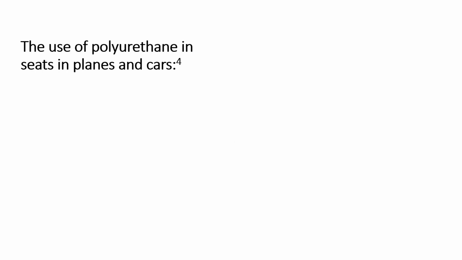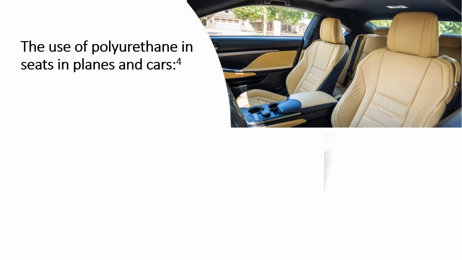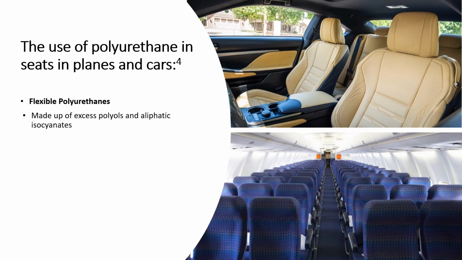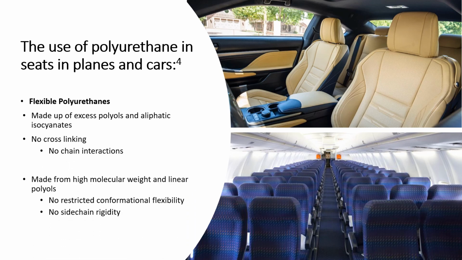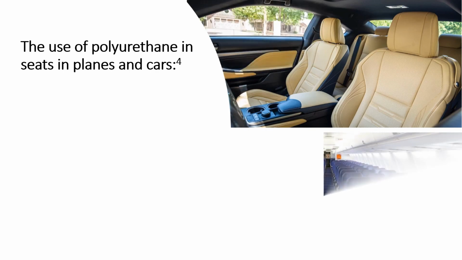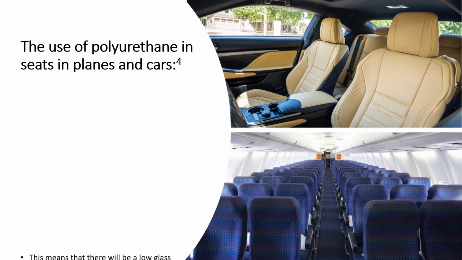Flexible polyurethane is used in the seats of planes and cars for comfort. Within this polymer, there is cross-linking and it is made from high molecular weight polyols and aliphatic isocyanates. This is important as it results in there being no chain interactions or side chain rigidity, meaning that there is conformational flexibility. Due to these properties of flexible polyurethanes, there is a low glass transition temperature.